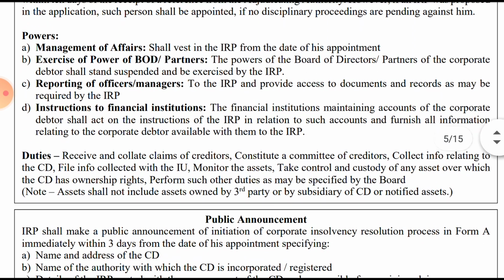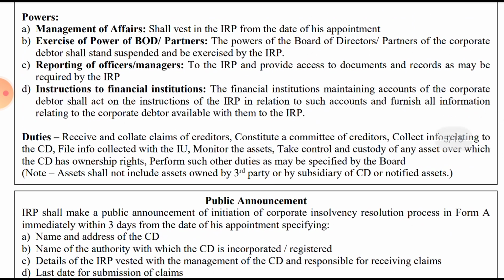Now duties, these were the powers. Now what is the duty of the IRP? Receive and collect the claims. This we had seen in the 5 pillars point, the insolvency professional point as well. Their duty is to receive and collect the claims of the creditors, then constitute the committee of creditors, collect information relating to the corporate debtor, and file the information collected with the information utility.